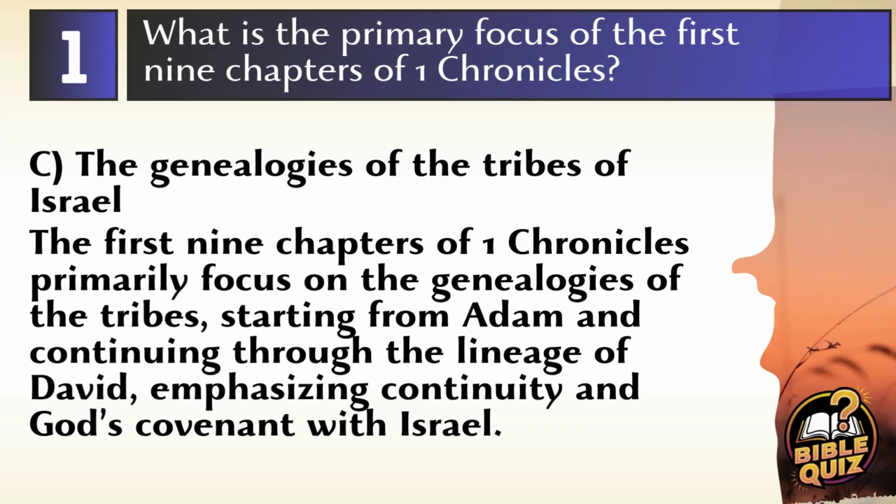Answer: C. The genealogies of the tribes of Israel. The first 9 chapters of 1 Chronicles primarily focus on the genealogies of the Israelite tribes, starting from Adam and continuing through the lineage of King David. This extensive genealogical record emphasizes the continuity and divine covenant with the people of Israel.